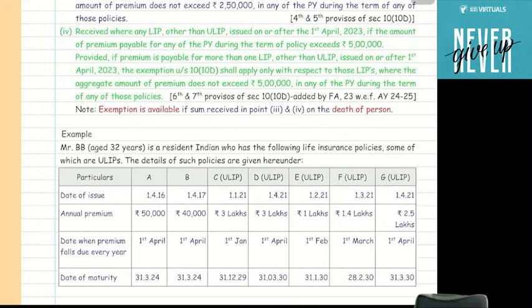Suppose I took 5 policies on or after 1st April 2023, and the premium is 2 lakh each. So aggregating, it is 10 lakh. It is more than 5 lakh. So out of these 5 policies, on 2 policies I can claim the exemption. First policy 2 lakh, second policy 2 lakh, total is 4 lakh. So on 2 policies I can claim the exemption, but the maturity of the remaining 3 policies is going to be taxable.